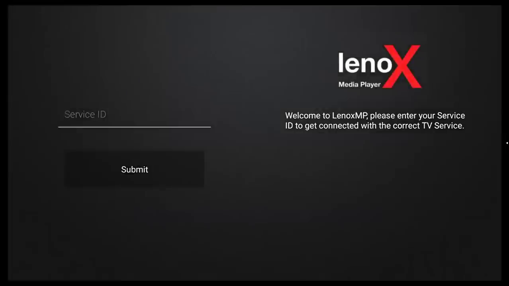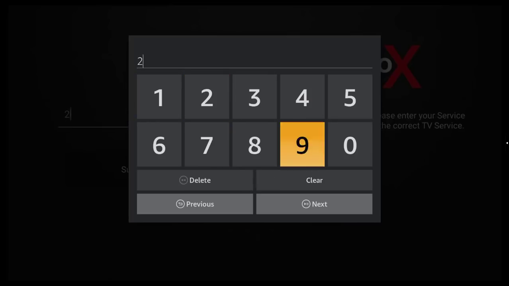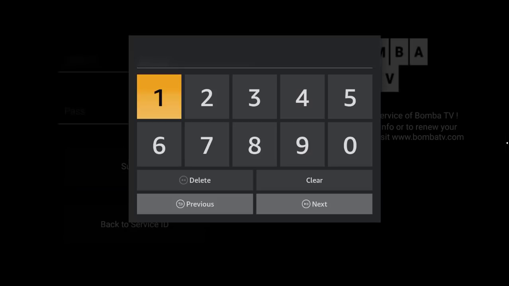Type the service ID provided to you via email or text, then hit next. Then type in your username and password, and wait for the application to load.